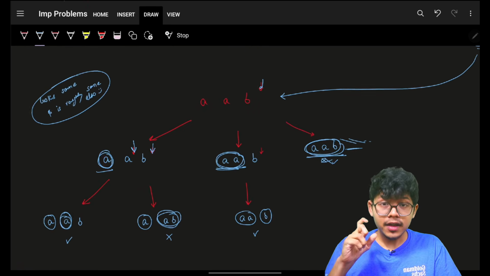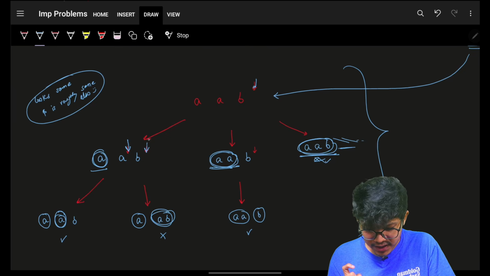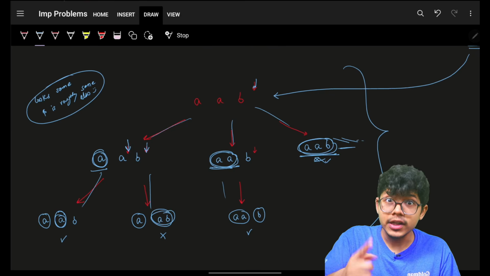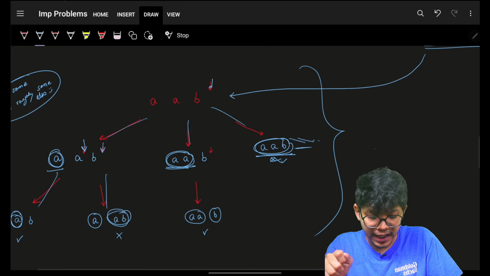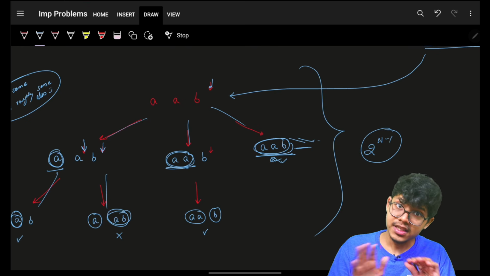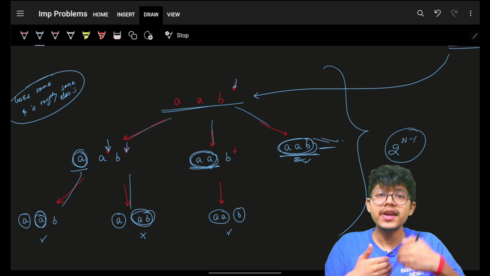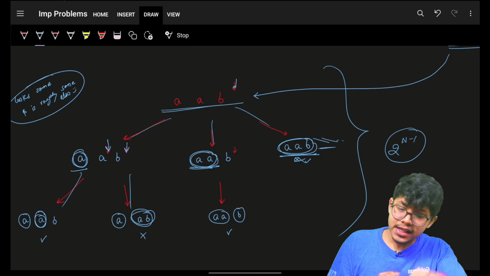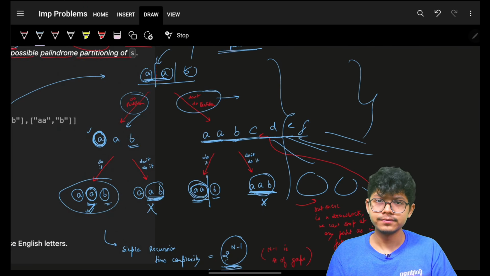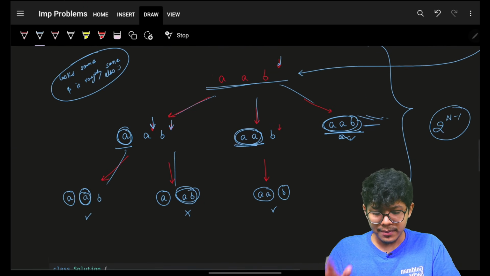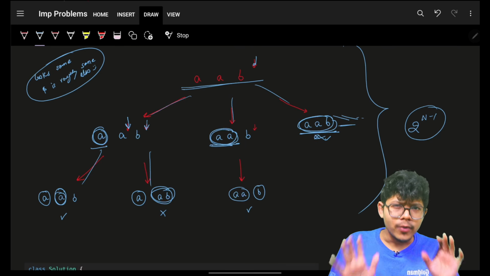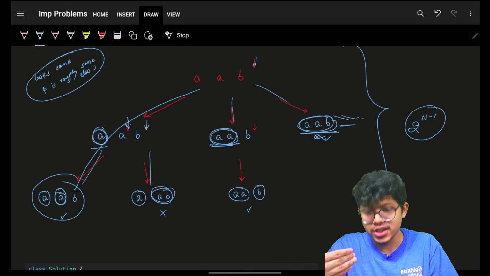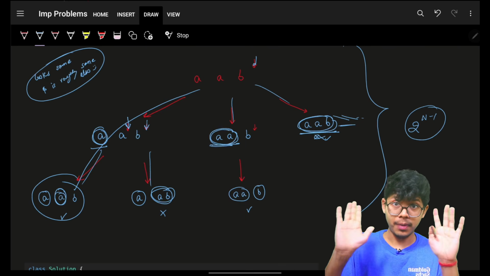Again, people get confused about what the complexity of this is, because here you can see there are three options available. Complexity is still the same. It will still go and try 2 raised to n-1 options. It's just that the way of representation is a bit different. I have to teach you that this is also a way which you can represent. Complexity remains the same as we had for take, not take, which means do a partition and not do a partition. Ultimately, this is the only stuff. There is nothing to memorize here, because you will have to go and try every such partition and see if it's a correct palindrome partition or not.